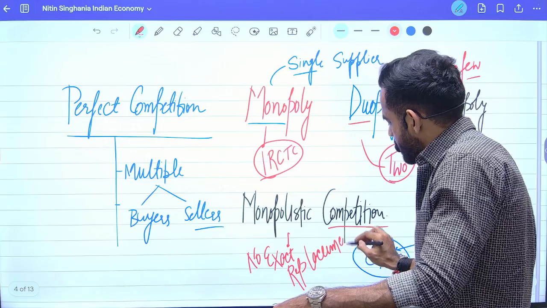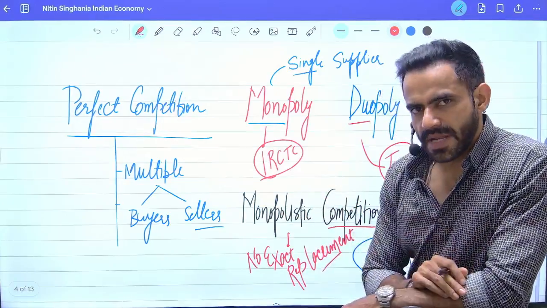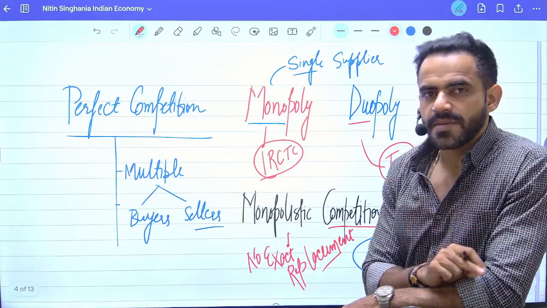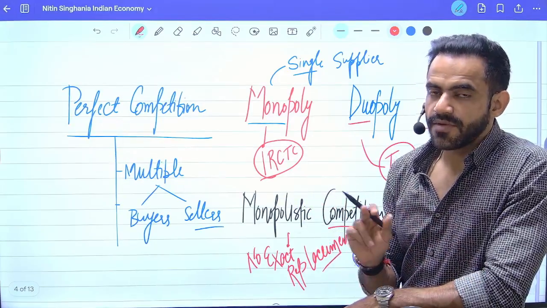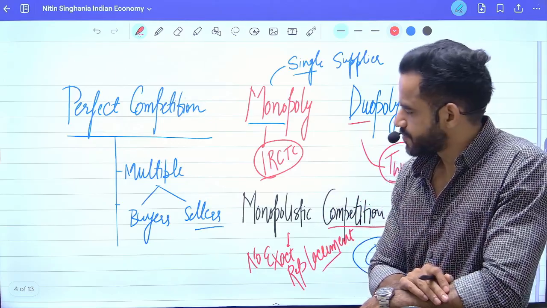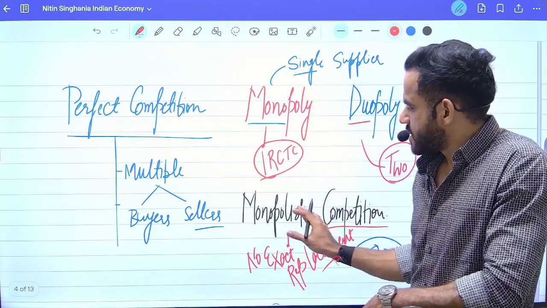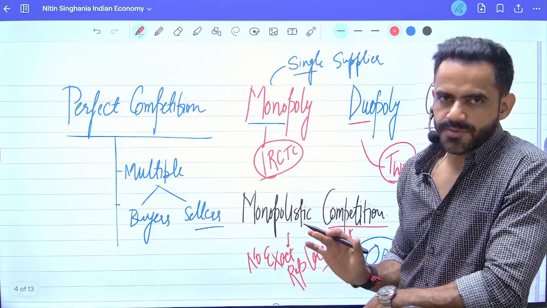Now, understand it very carefully. It simply means the product is available, but if you need exactly the same product, that won't be available with other suppliers. That will be available with one particular company itself. So these are some of the markets from the seller perspective.